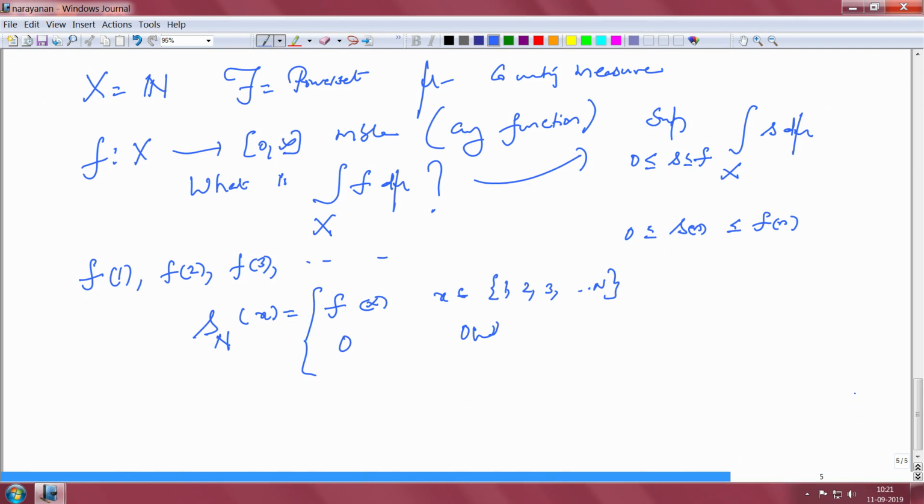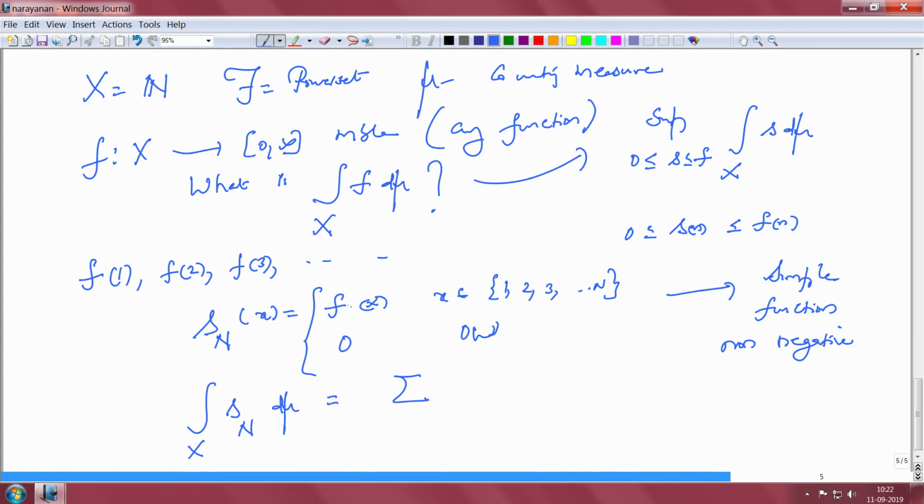So, I am taking a particular simple function. So, this is a simple function, non-negative, because f is non-negative. Okay. What is the integral of Sn, this simple function, with respect to the counting measure? So, we have seen this earlier. This is simply the values of Sn added, and that goes from j equal to 1 to n, and you look at f of j. Okay.